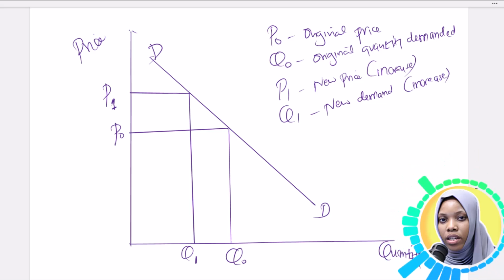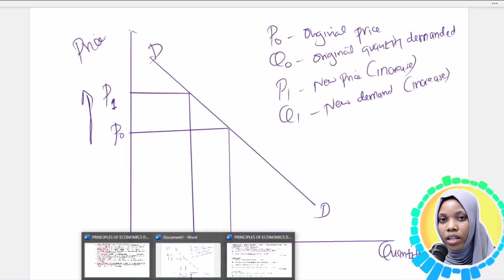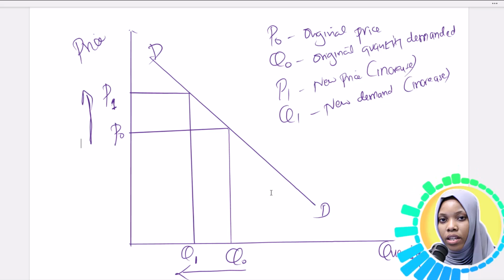So if we increase the price, then the quantity demanded reduces. That is the law of demand.